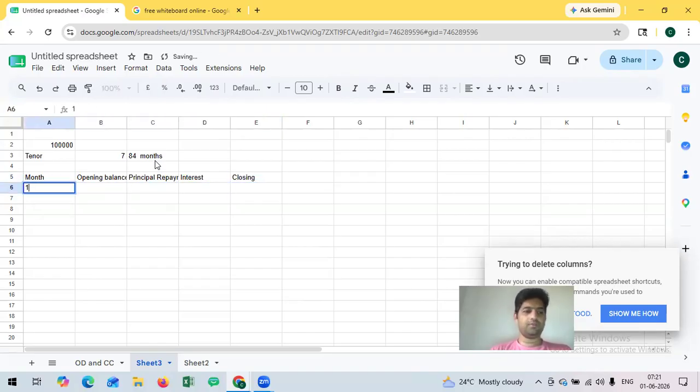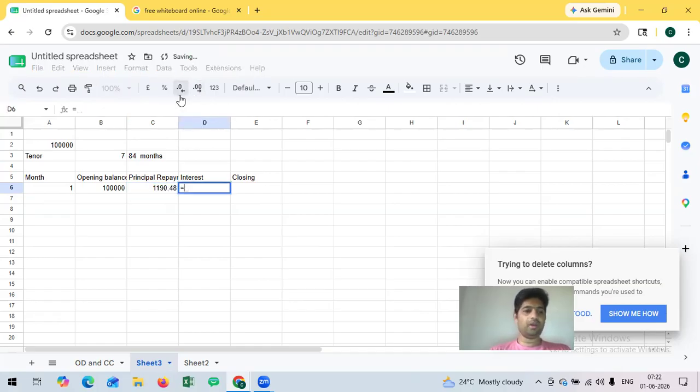So for the first month, my principal will be 1 lakh rupees. I need to pay equal principal every month. Meaning this 1 lakh I divide by 7 years, that is 84 months. So that will be 1190.47. This is the equal principal that I need to pay every month.